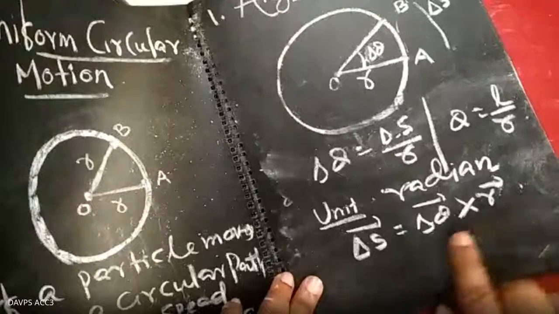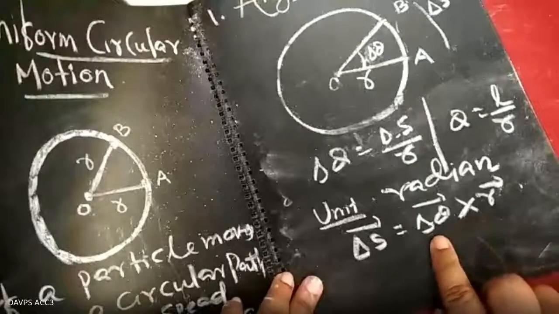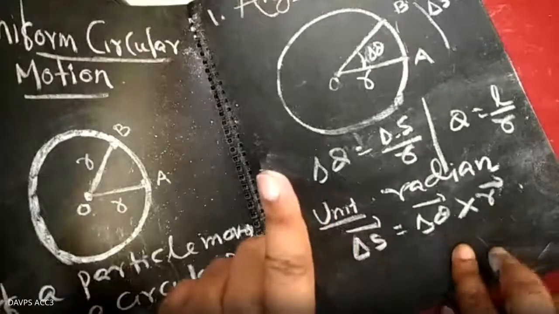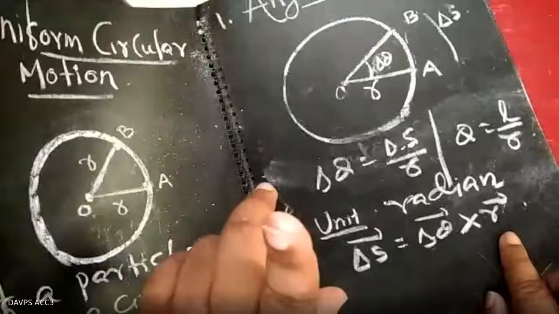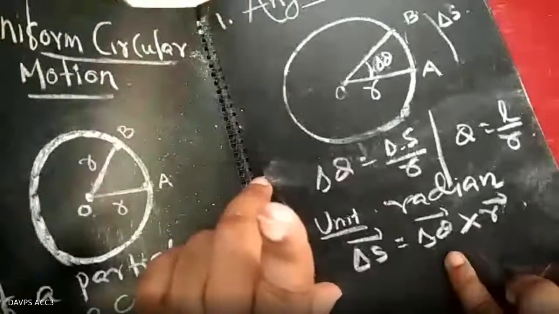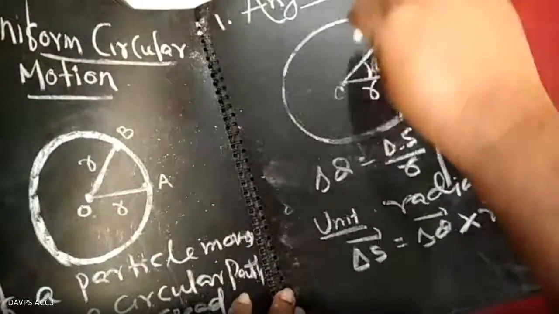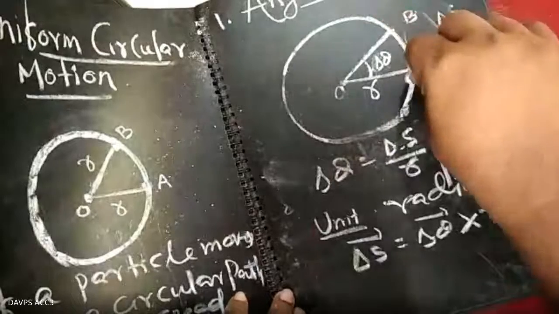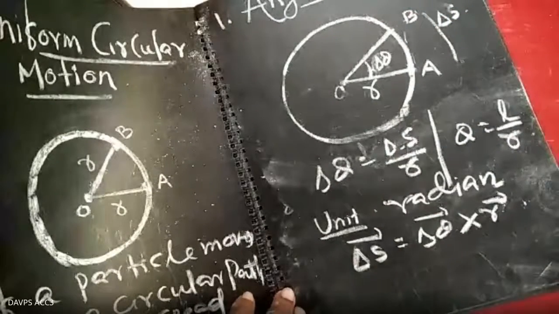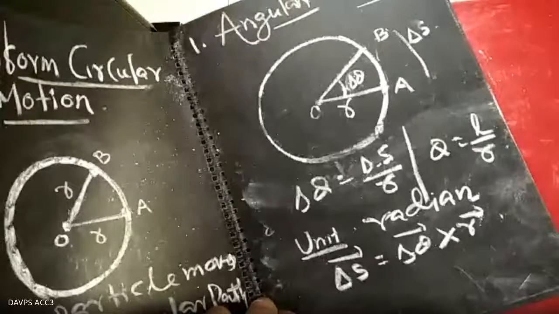That will be decided according to the cross product. If delta theta is in a vertical direction, and r depends upon the motion, then delta theta cross r: if the moving one is moving along this way, it is perpendicular; if it is moving in the opposite direction, it is downward. You understand? Because the direction according to the cross product will be different.